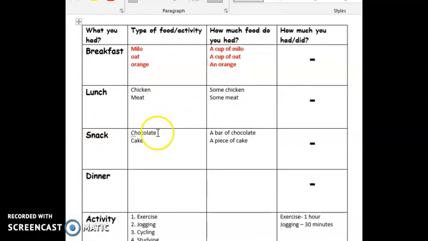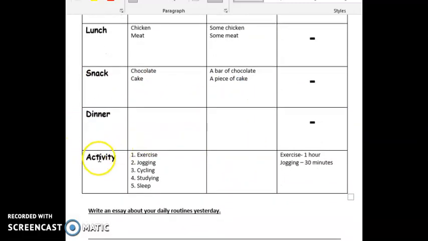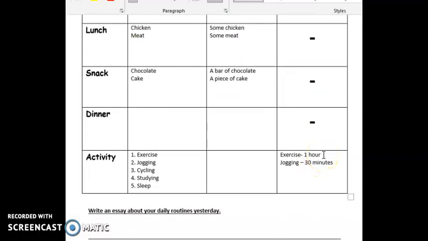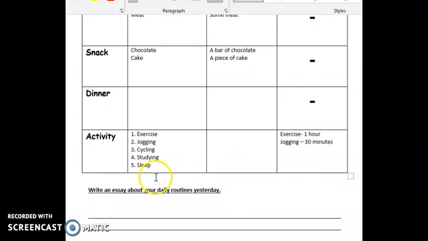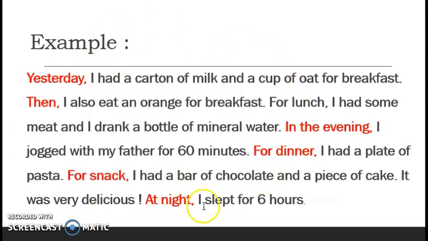Okay, snack, I had chocolate and cake. So a bar of chocolate, a piece of cake. You can have whatever you want. For dinner, what do you have? Right here. And then the activity. I had exercise yesterday for exercise for how many hours? 1 hour. Put here 1 hour. Jogging for 30 minutes. If you do jogging, if you jog. If you study, you put how many hours do you study? If you sleep, how many hours do you sleep? Okay? And this is the example of my essay.